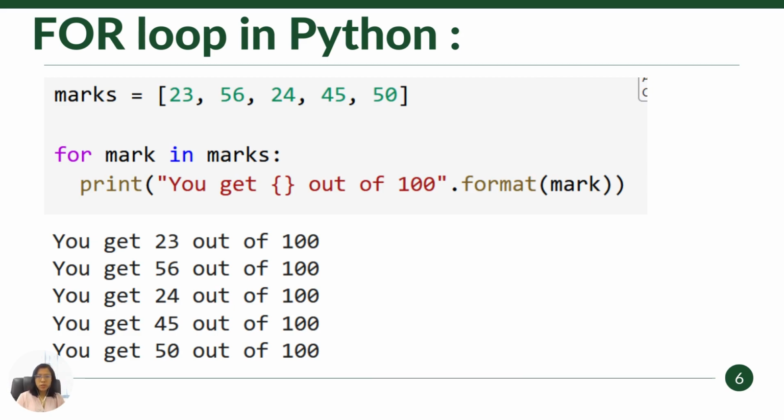I have the scores of the students. In this example, I have the scores of 5 students. What I want to do is print out, on paper or on the board, the score that each student gets. So I'm going to do this printing statement 5 times. Instead of writing this print statement and copy-pasting it 5 times, I'm going to put it in the for loop. So what I'm going to do is, for each mark in this original list, I do the printing. When you write the for loop, similarly to the if statement, you put the colon after your for statement.